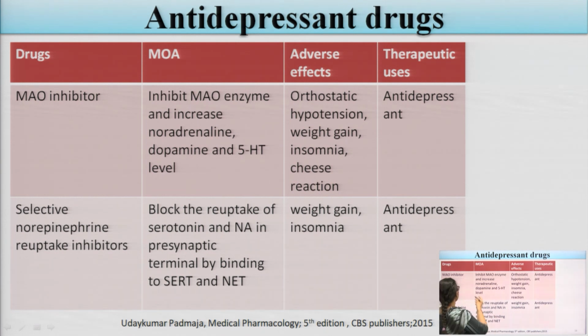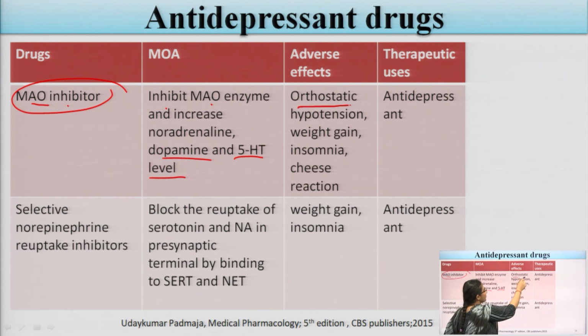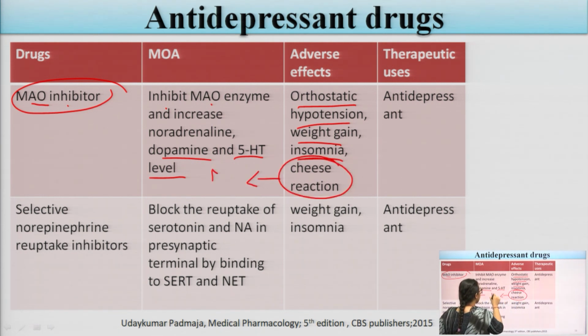MAO inhibitors, as the name indicates, monoamine oxidase inhibitors, inhibit this enzyme and increase noradrenaline, dopamine and 5-HT levels. Adverse effects include orthostatic hypotension, weight gain, insomnia, and cheese reactions. This is very important: cheese reactions are mainly produced by MAO inhibitors. The serotonin and norepinephrine reuptake inhibitors block serotonin and norepinephrine reuptake in the presynaptic terminal by binding to the SERT and NET, and the adverse effects are weight gain and insomnia.